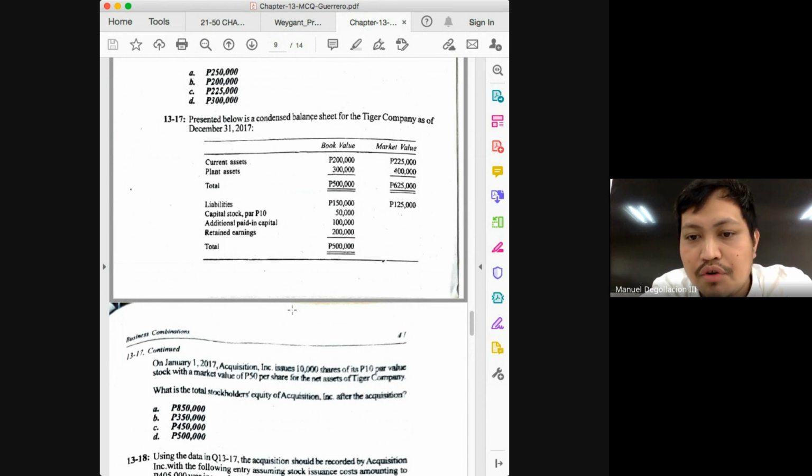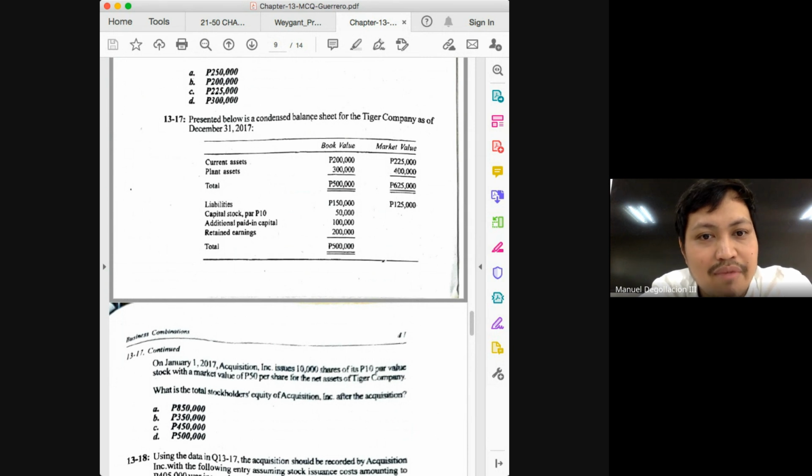We've already computed for the consideration, class, which is how much, class? Consideration is 500. Next, fair value of the net assets. How much is the fair value of the net assets?